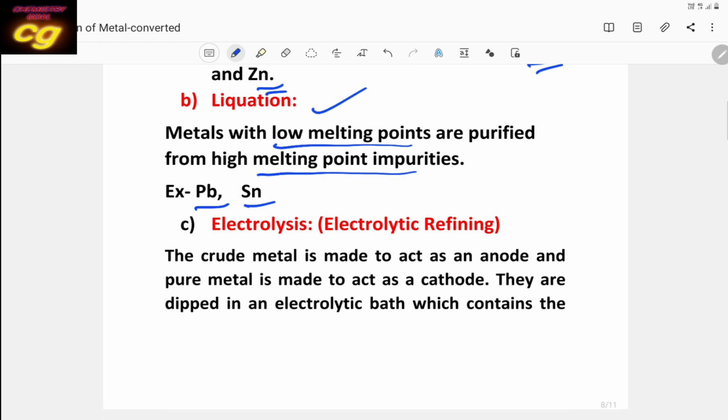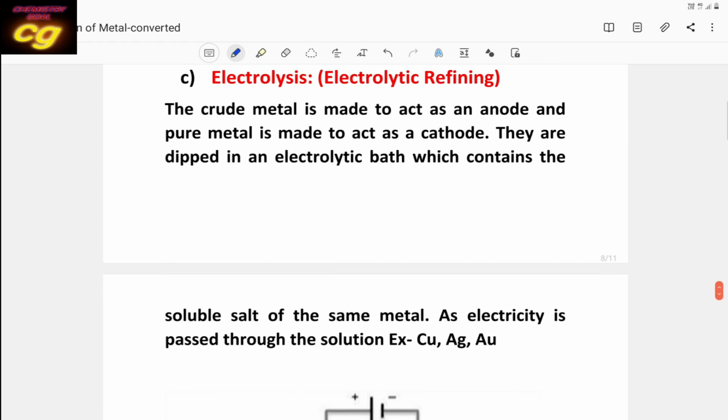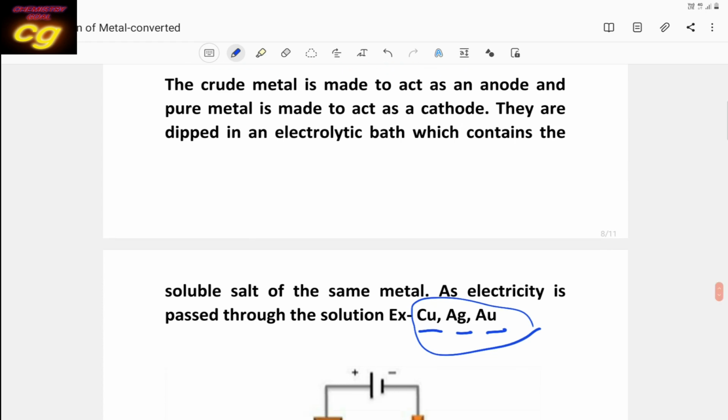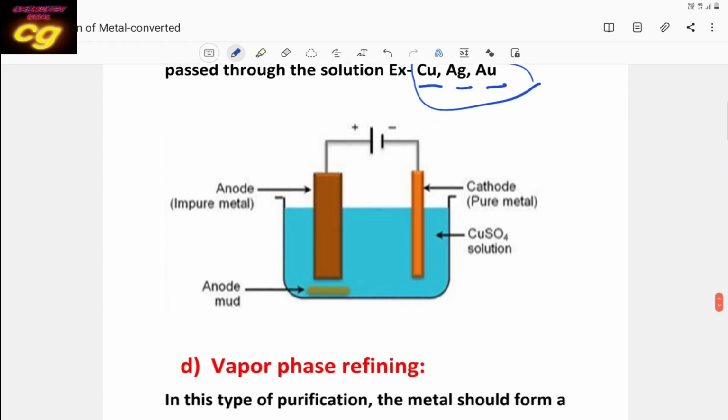Then the third method is very important, that is electrolysis. Already we have discussed electrolysis: anode, cathode and electrolyte are used, and DC current is used. Here what is the principle? For what type of metals is it generally used? Metals like copper, silver, gold, platinum can be purified by this method. So low reactive metals can be purified by electrolytic methods. Here what happens, you see the diagram, then you can understand.